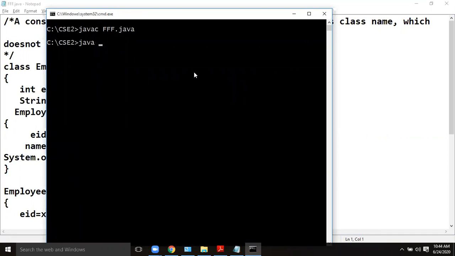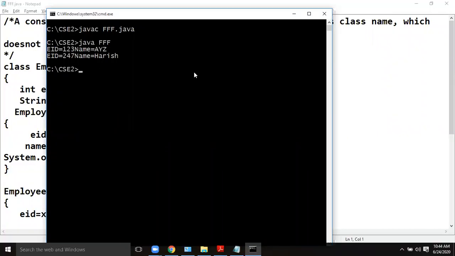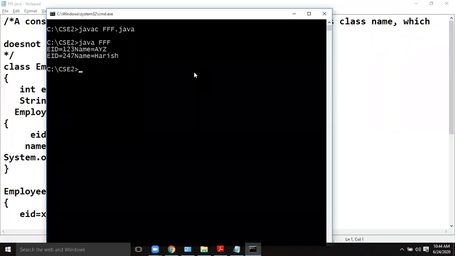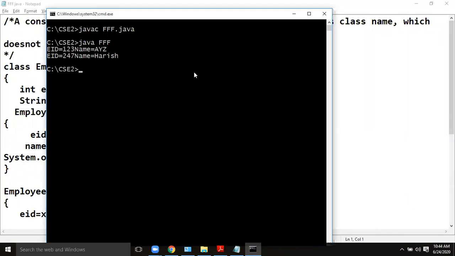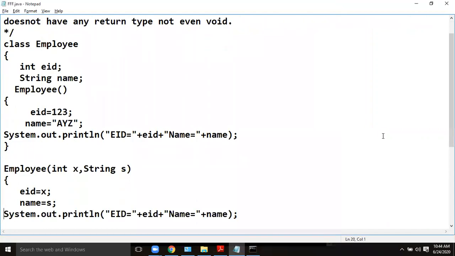Okay, so the first constructor builds an object with the values 123 and ayz as name. The second one is the parameterized constructor, which builds the object with the values 247 and Harish, which we are sending from this object creation statement.